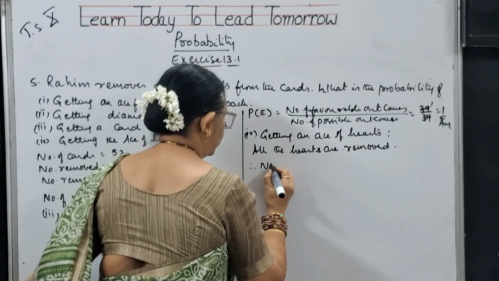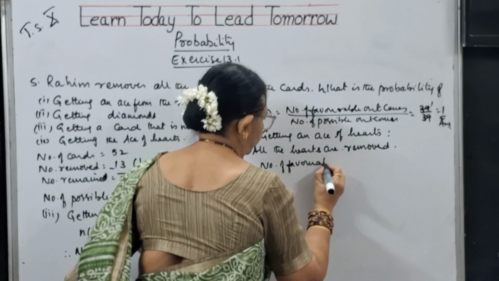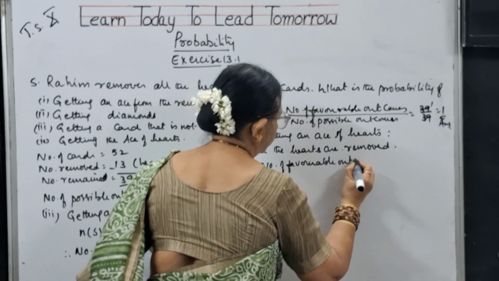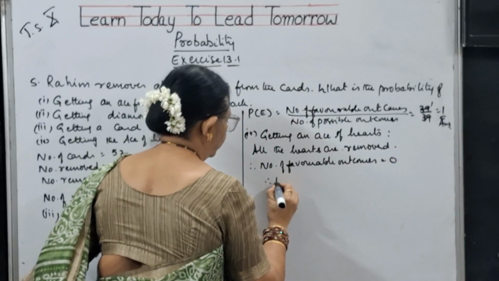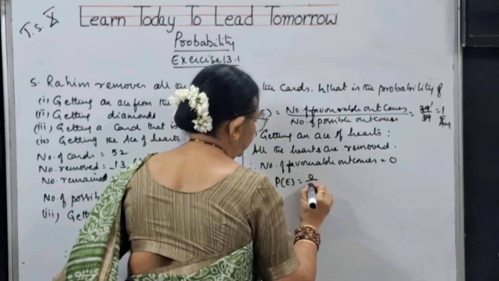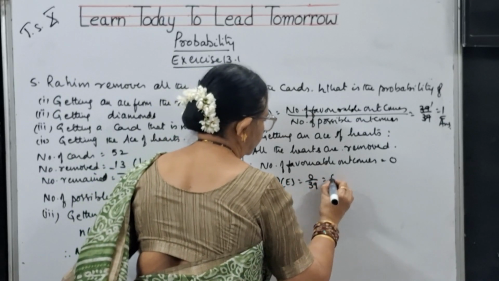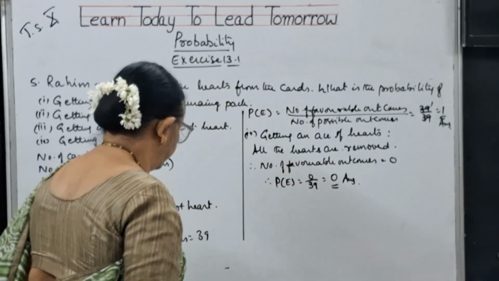Therefore, number of favorable outcomes is equal to 0. Therefore, P of E is equal to 0 by 39, that is equal to 0. This is the answer for the fourth bit, children.